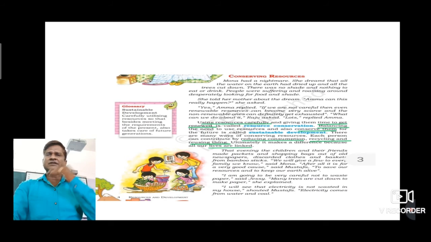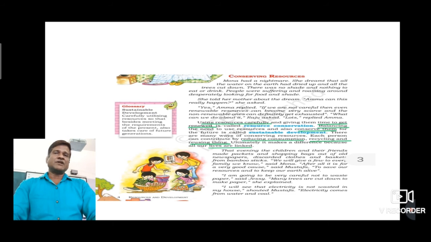There are several methods, several ways in which we can conserve. First and important thing, we should start using them in a very careful way. We should use resources carefully, we should not waste them, and we should also give them time to renew or replenish. When we use resources carefully and give them time to replenish and renew, this is called resource conservation. Clear? Now there is a very important method called sustainable development.